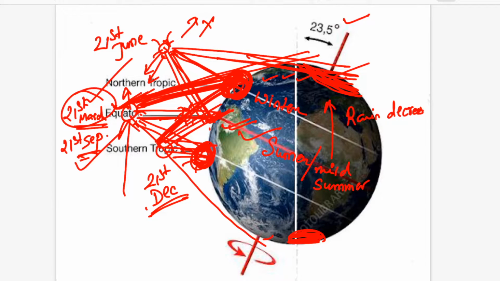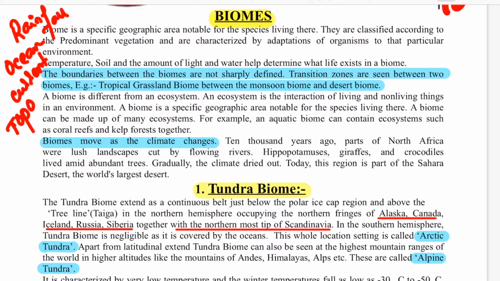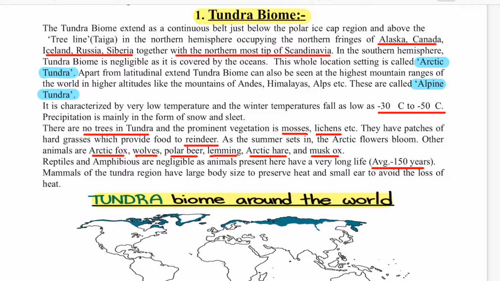So I will explain again and again about this when we do the biome chapter. Now we start with the first biome, and that is your tundra biome. The tundra biome is actually present in the subpolar and the polar regions. It is mainly present in the ice cap regions, and above the tree line. Above the tree line means that the tundra biome does not have tree cover. It does not have a proper biodiversity.